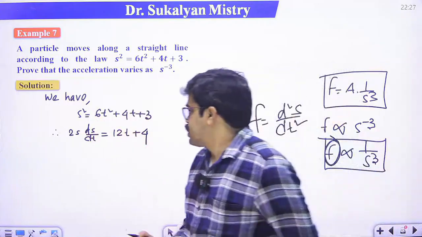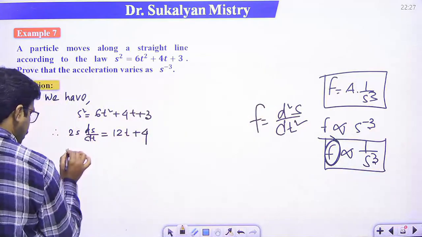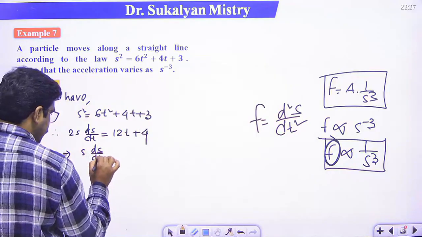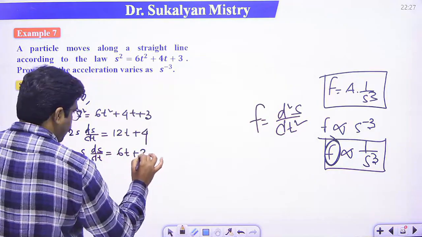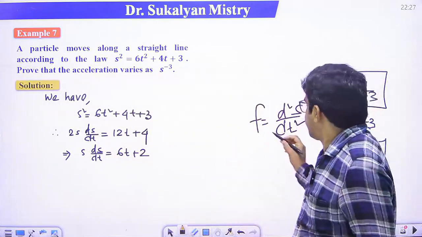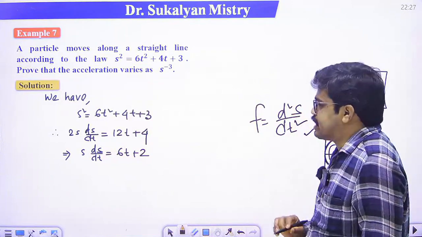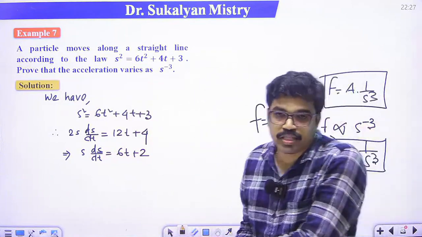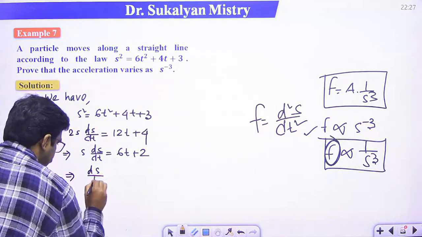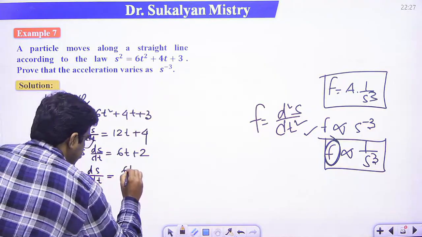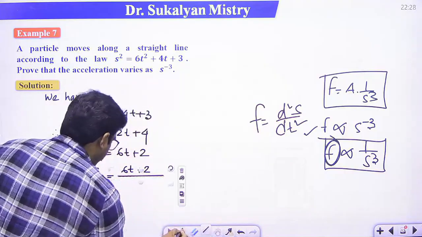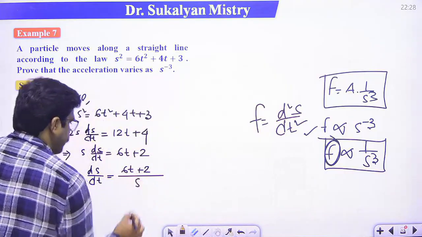Dividing both sides by 2, s ds dt is 6t plus 2. Okay, clear? What is f? f is d2s dt2. So this implies ds dt is (6t plus 2) divided by s. Clear?